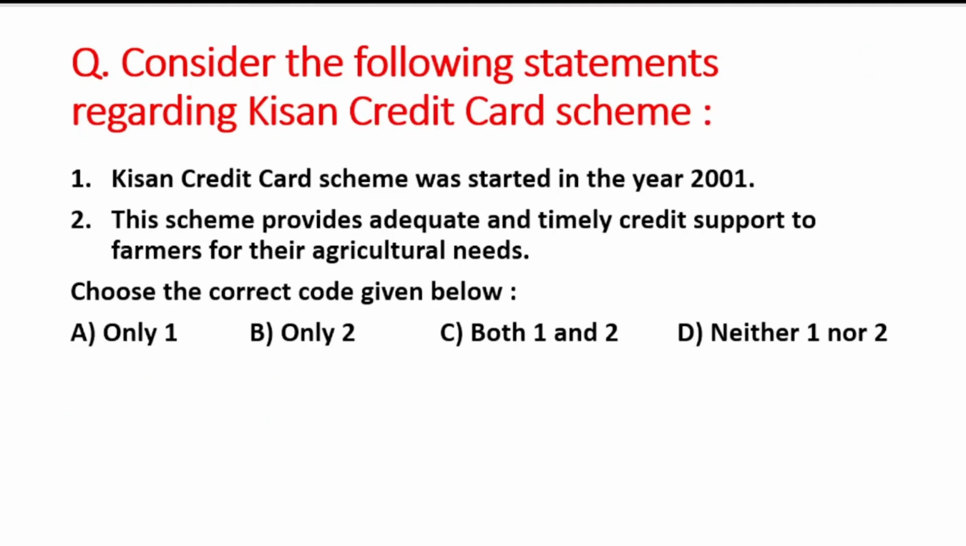Next question is consider the following statements regarding the Kisan Credit Card Scheme. First statement is Kisan Credit Card Scheme was started in the year 2001. Second is this scheme provides adequate and timely credit support to the farmers for their agriculture needs. So right answer is option B, that is only 2.